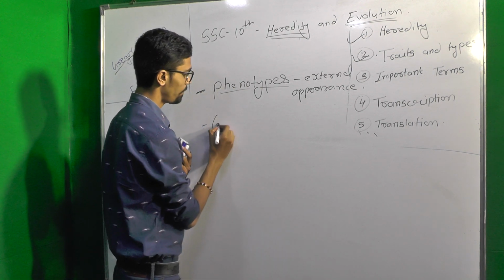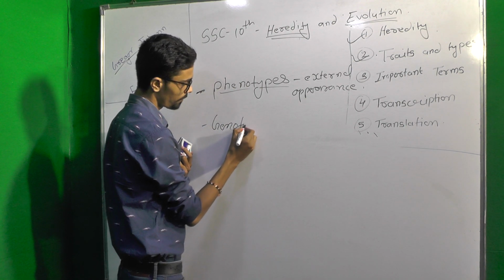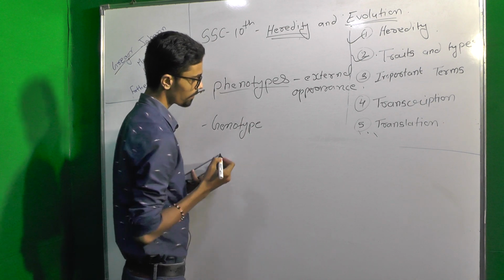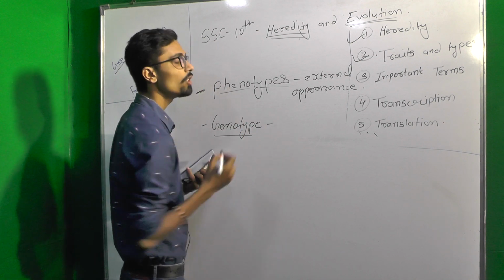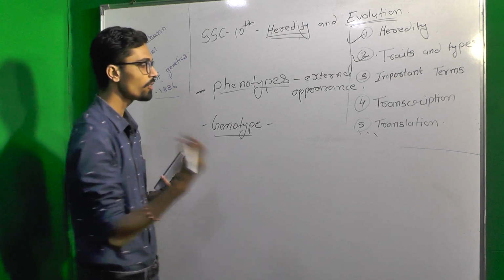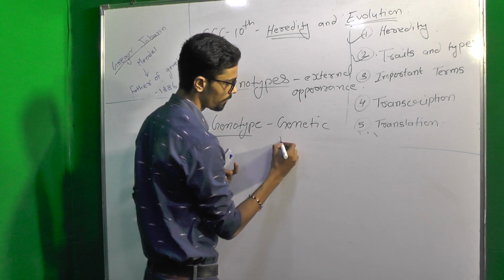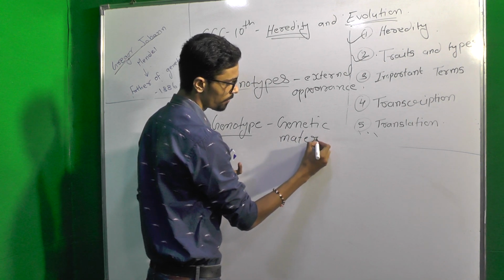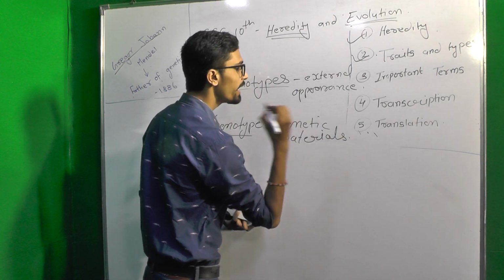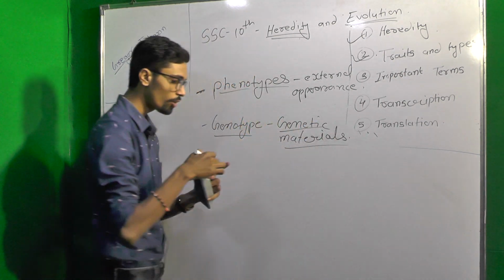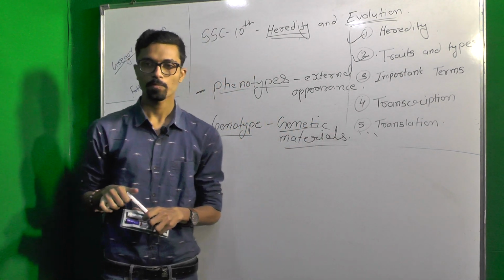The genotype. Genotype is the genetic constitution, or you can say the genetic material, like DNA, RNA.